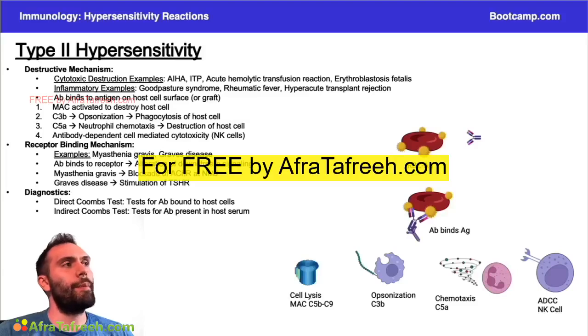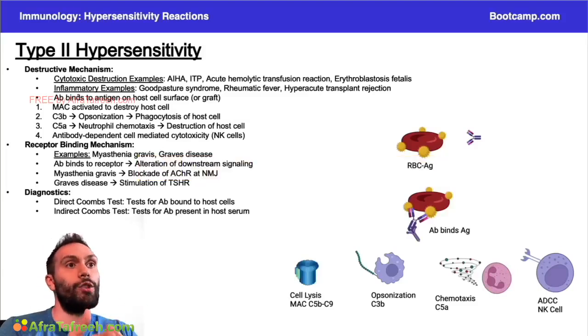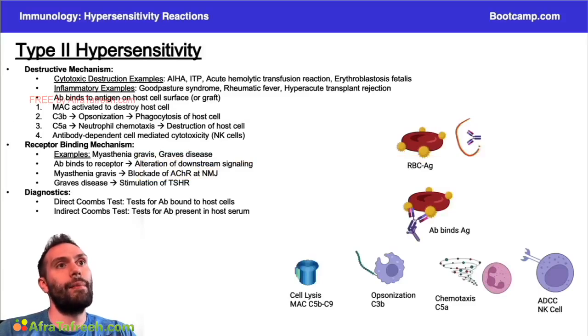So in the first few examples, we're talking about cells that are essentially marked for destruction. But now you can imagine these antibodies, instead of necessarily marking things for destruction, can also act to bind to things. They can bind to receptors, or they can block receptors.